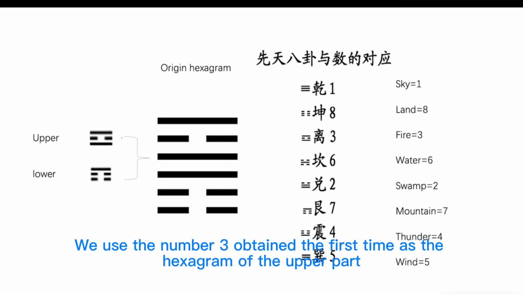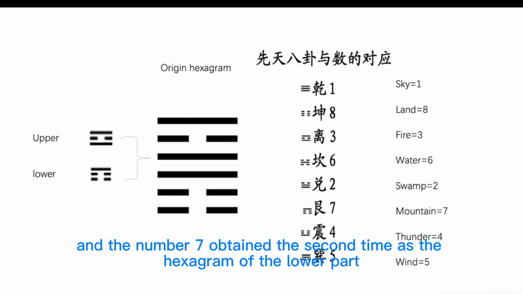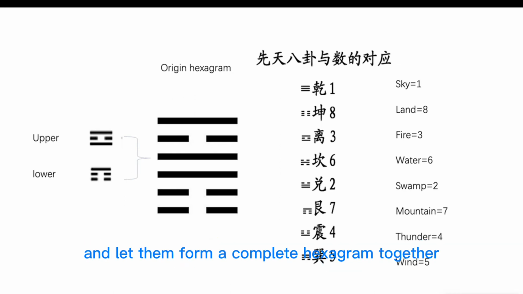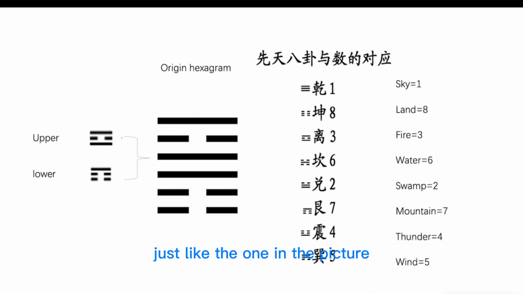We use the number 3 obtained the first time as the hexagram of the upper part, and the number 7 obtained the second time as the hexagram of the lower part, and let them form a complete hexagram together, just like the one in the picture. At this time, we get a basic hexagram, which is called the origin hexagram.